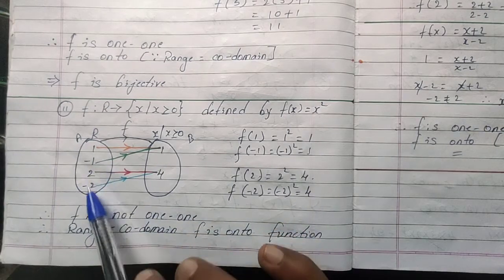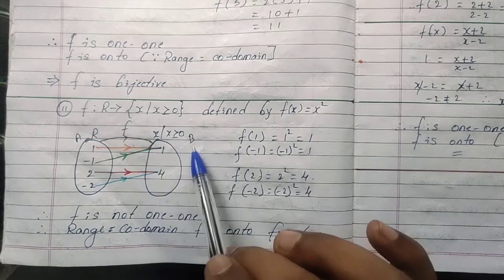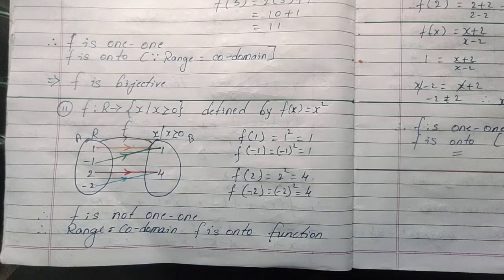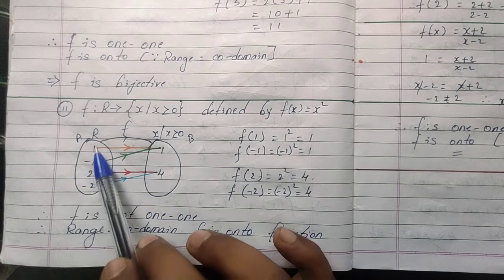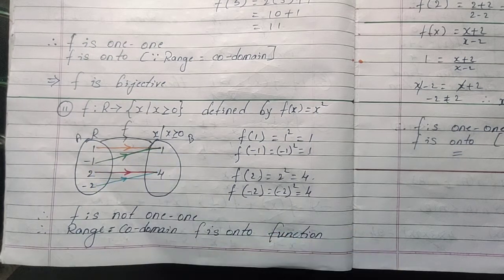See, every element of set A has some image in set B, then is it one-to-one? No. See, two different elements having the same image, then f is not one-to-one.